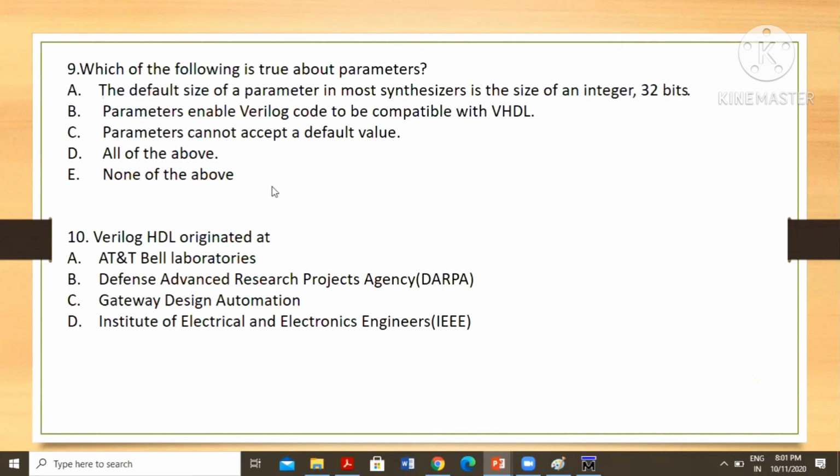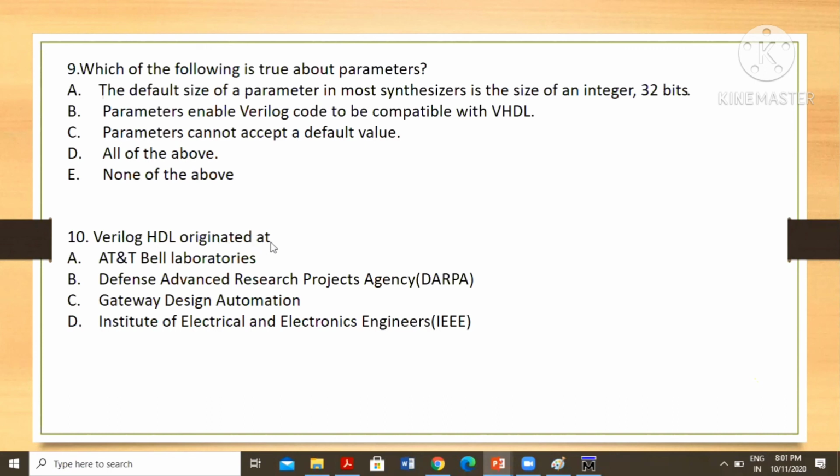What is the answer? None of the above. Default synthesizer, yeah, D is none of the above actually.